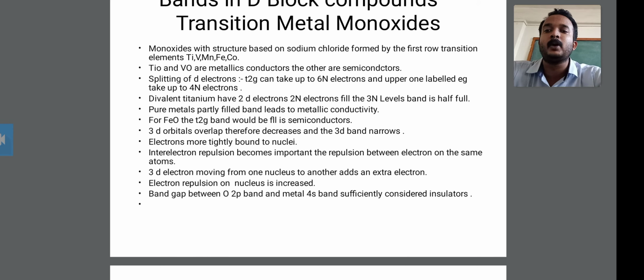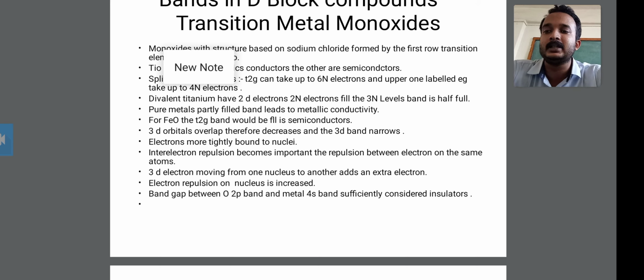And the upper level is eg. It is taken up to 4 nitrogen electrons. These are the 2 shells, and these 2 shells are fulfilling the 4 nitrogen electrons.